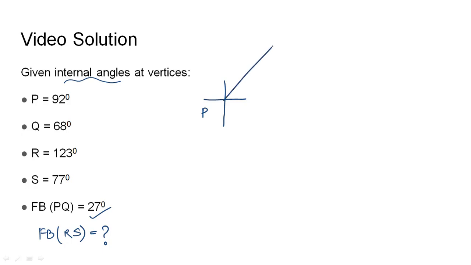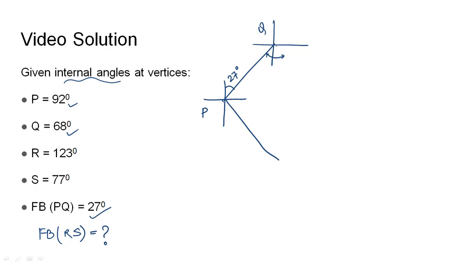So it will be somewhat like this, where this will be 27 degrees, and let's say Q is somewhere here, and the internal angle of P is given as 92, so it will be somewhat like this. So this is Q, and the internal angle at Q is given as 68 degrees, so 68 will be somewhat like this.